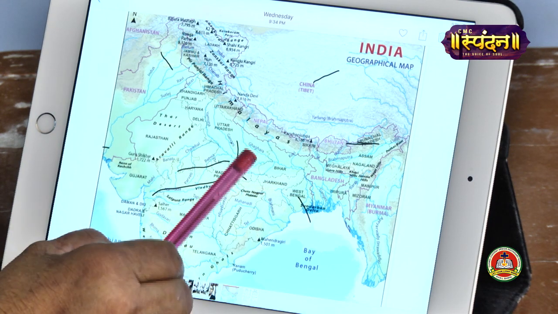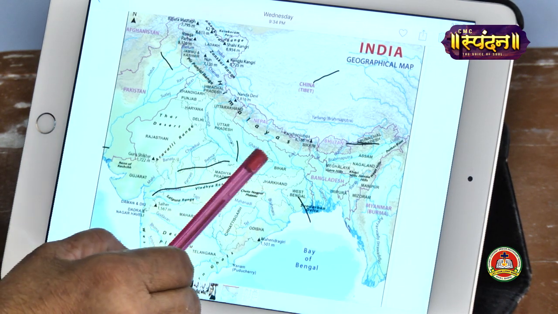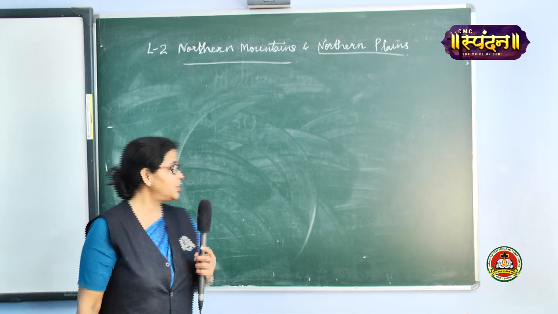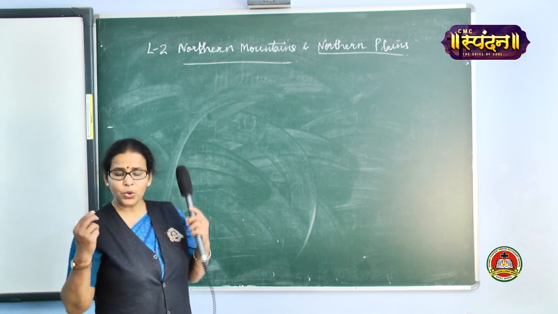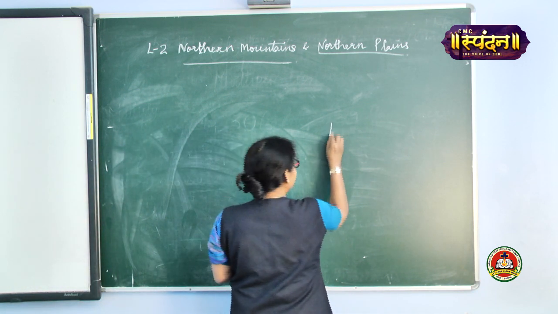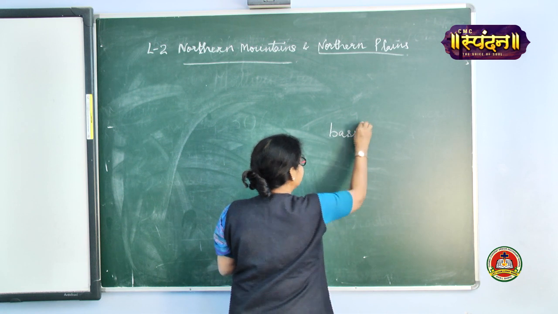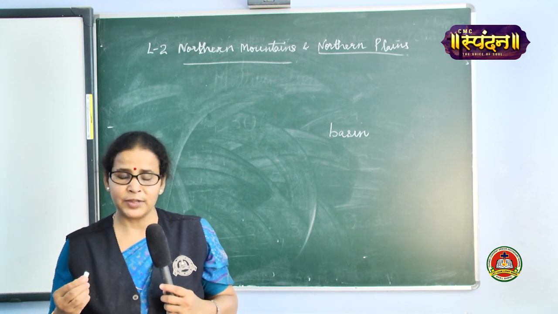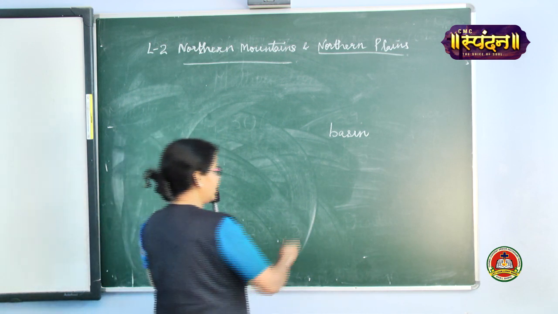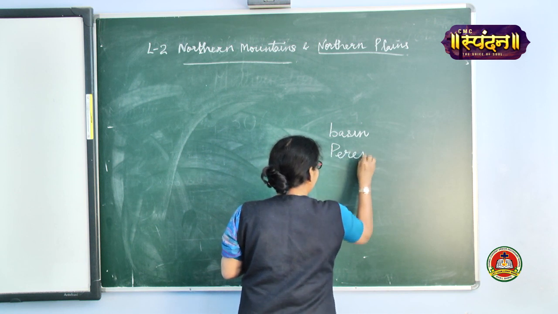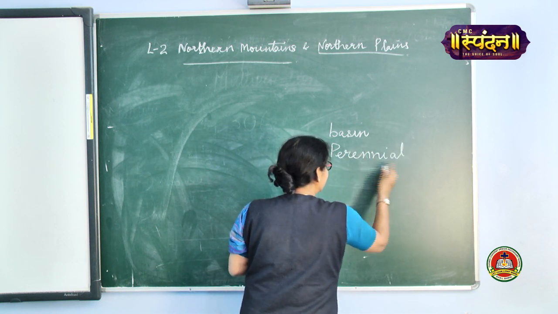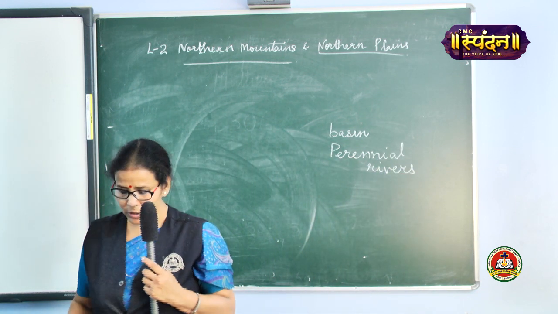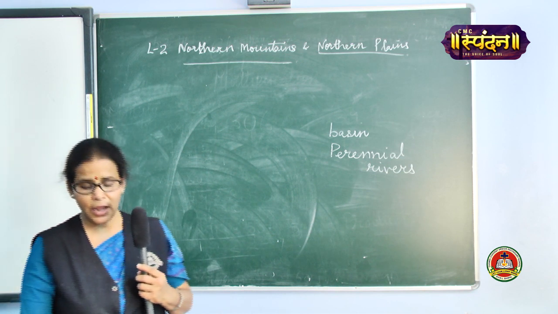So now let me read the lesson so that we can underline the important points and do a quick recap. Yes, so children, we encountered two new words over here. The first one is basin. What is a basin? A basin is an area which is watered by a river and its tributaries. That is called a basin. Then perennial rivers. What are perennial rivers? Perennial rivers are the rivers which get water throughout the year. All 365 days of the year they have water in them.